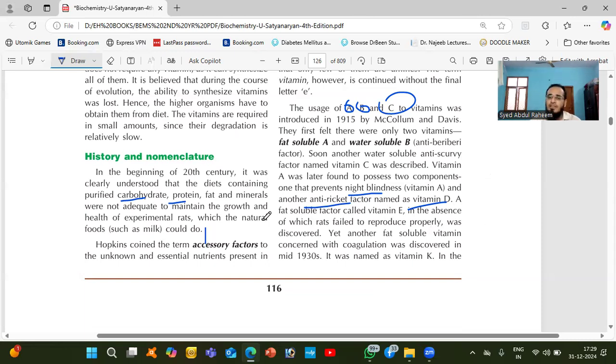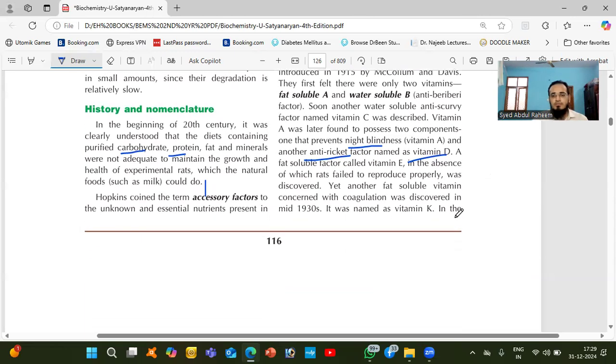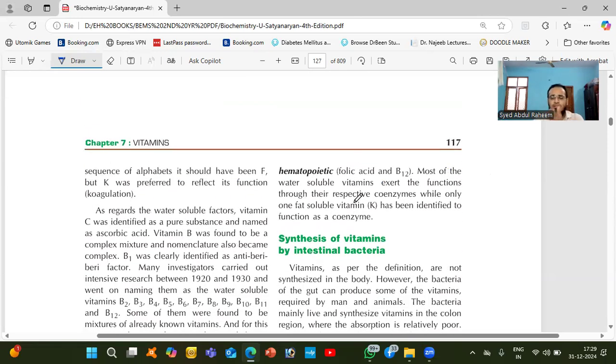And vitamin E is fat soluble. Whatever these vitamins are, if they are not obtained properly from the diet, the production will not happen properly. Another vitamin, vitamin K, was discovered in the 1930s. Through their experiments, they discovered the different types of vitamins.